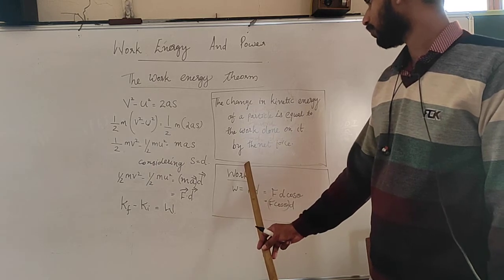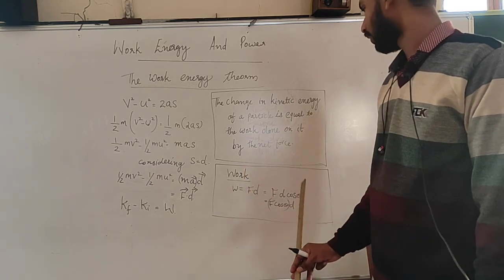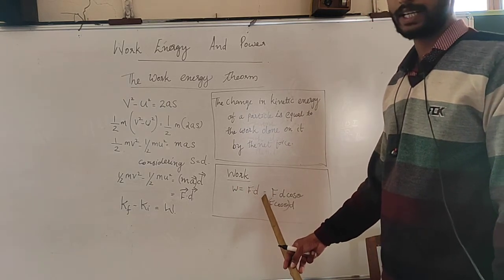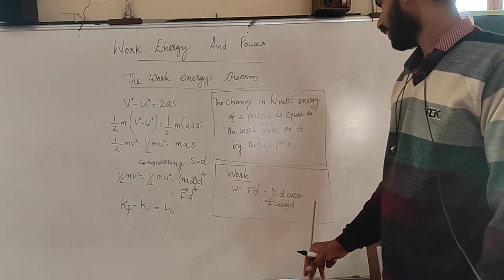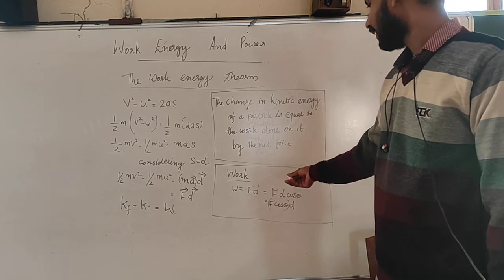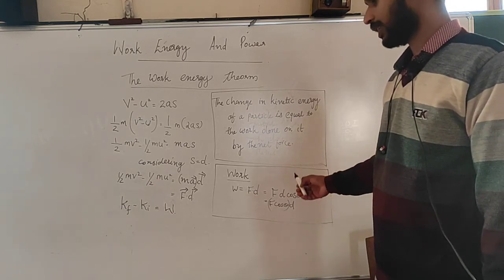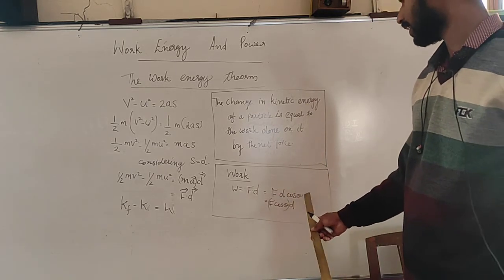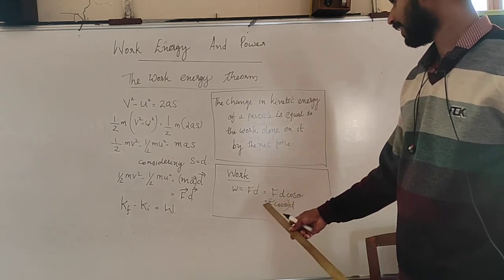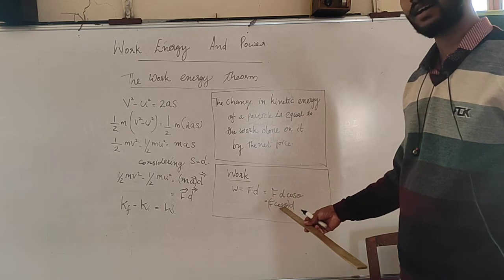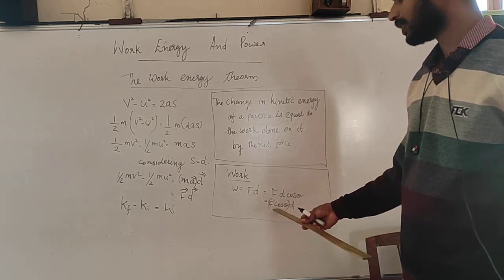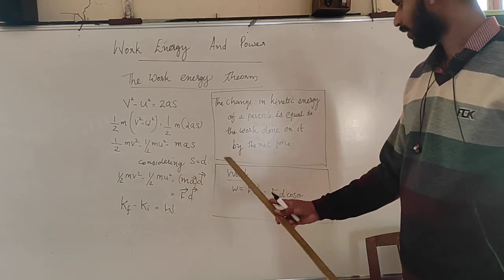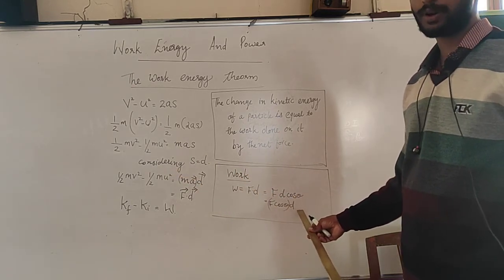Now, let us come to the work. Work, that is W, is equal to F dot D, which is F D cos theta. We can write that as F cos theta into D, where F cos theta is the projection of force on the direction of displacement, and D is the magnitude of displacement.